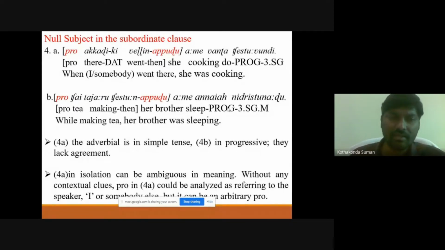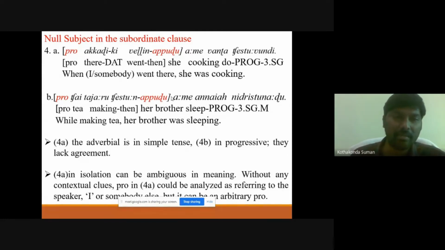So in both the cases, we can drop the subject of adverbial clauses, and in that case this is null subject. As we can see here, these are simple tense and for being a progressive form, and both of them lack agreement. Adverbial clauses lack agreement. Since we drop the subject here, the meaning would be ambiguous, that is, whom the speaker is referring to.